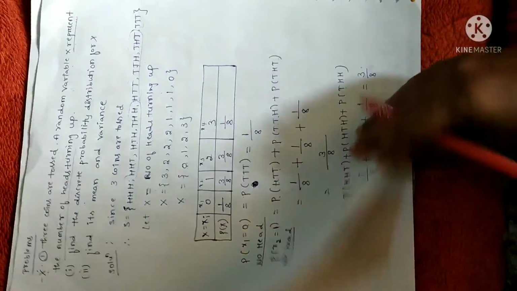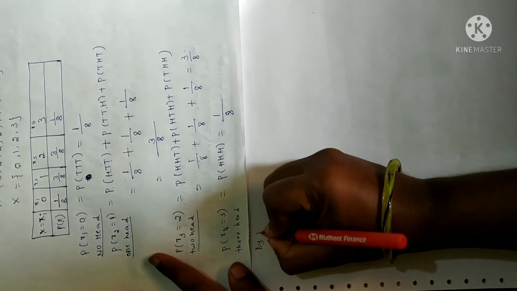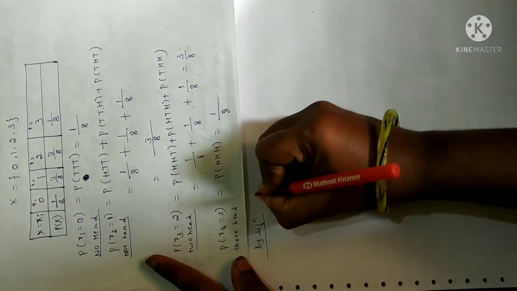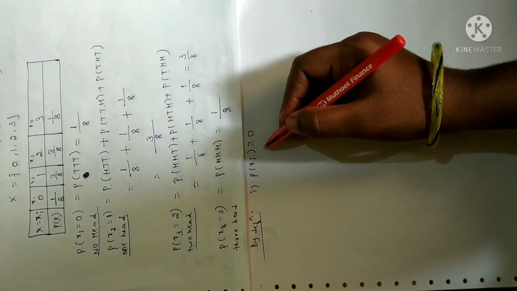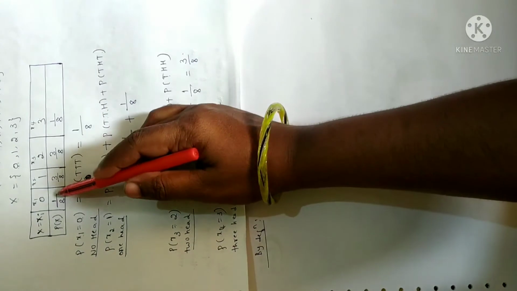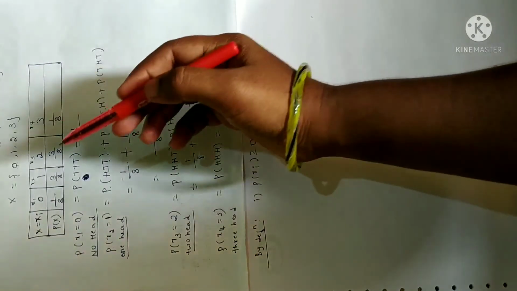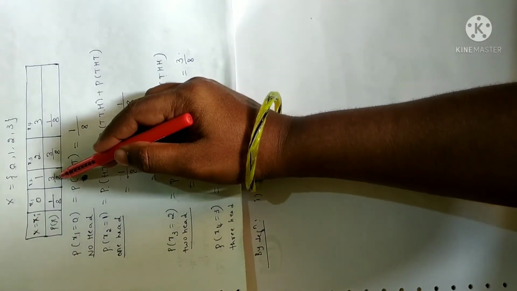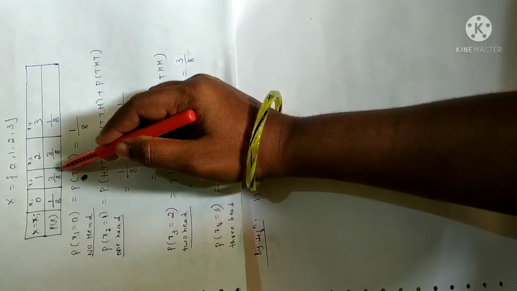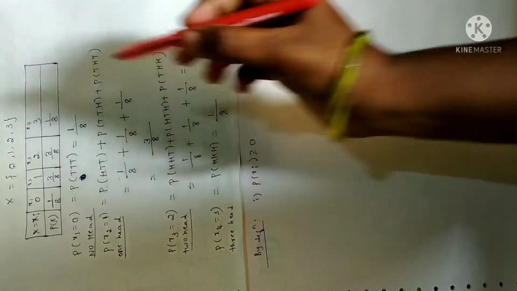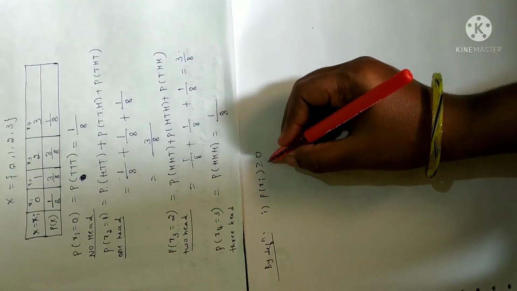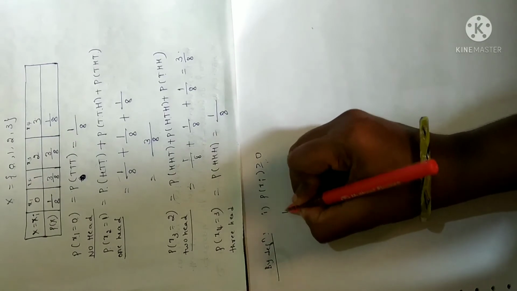So let me verify by the definition. I'll just continue here. Fine. As per the definition of probability, the first condition is that the probability of xi should be greater than or equal to 0. Now let me check whether it is greater than or equal to 0. When you divide 1 by 8, you get a value greater than 0. 3 by 8 is also greater than 0. Use a calculator, and if you want, you can cross check. So when you divide 3 by 8 also, you will get a positive value. 1 by 8 also is greater than or equal to 0. Fine.